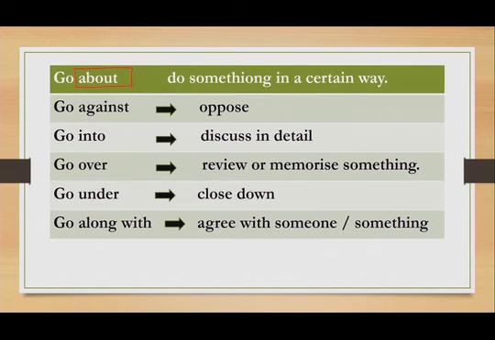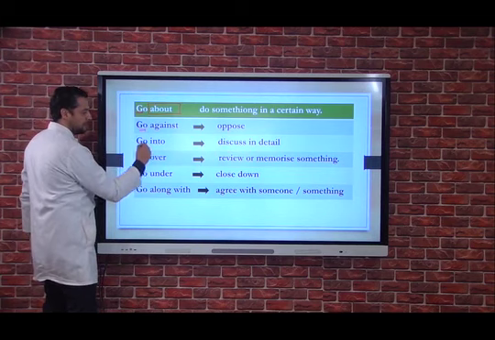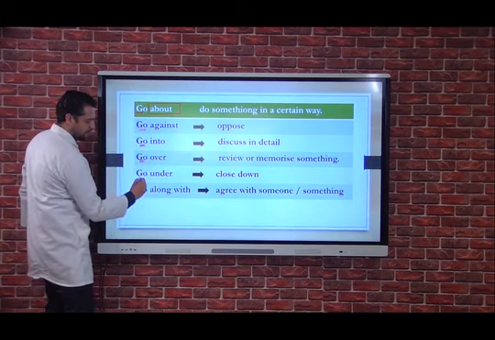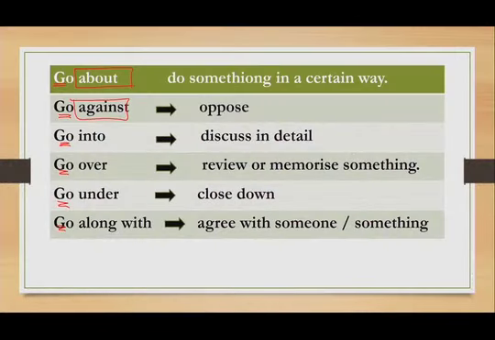We have the first one, as you can see, about. Here we have the same verb, it's go, right? And here we have different prepositions and adverbs. For example, in the first one we have about, against, into, over, under, along with. And as you can see, we have the same basic verb, but with different prepositions, right?